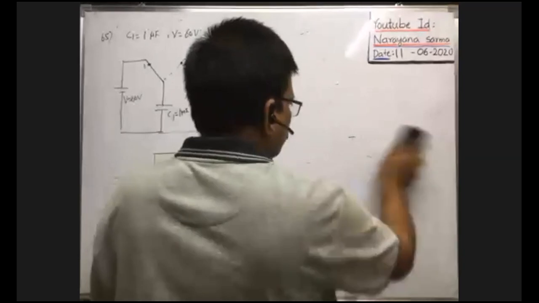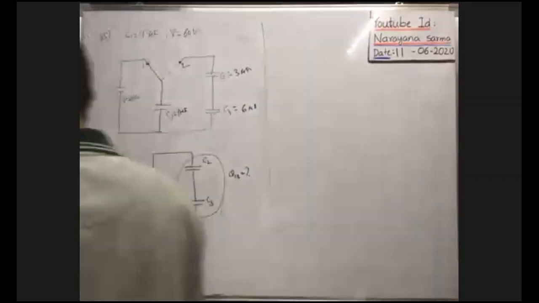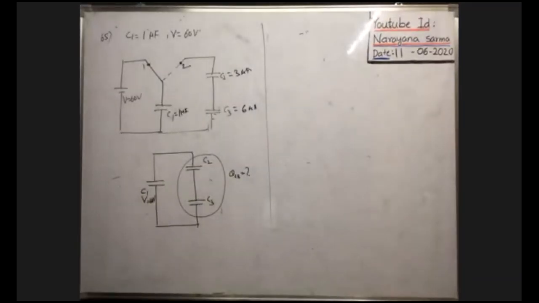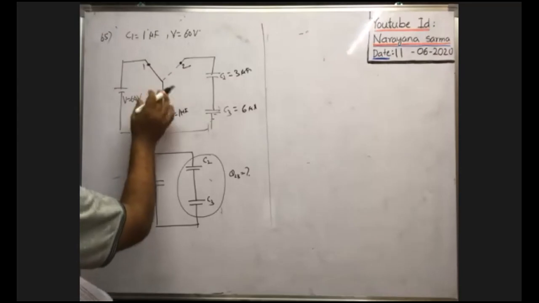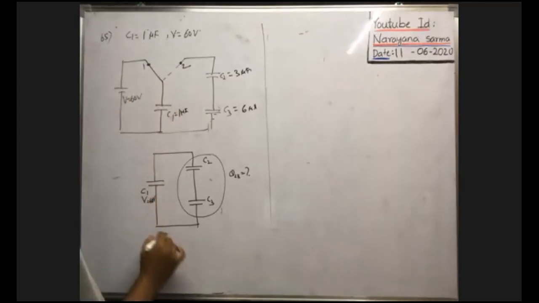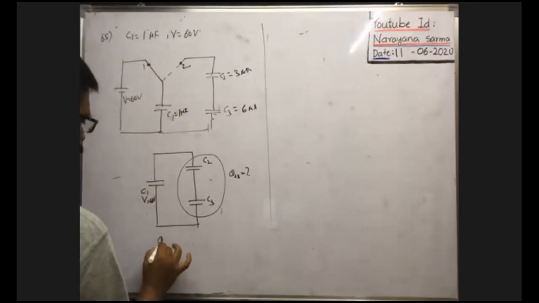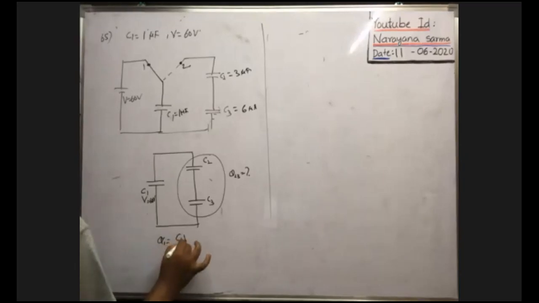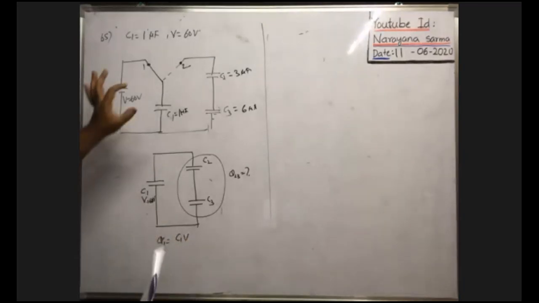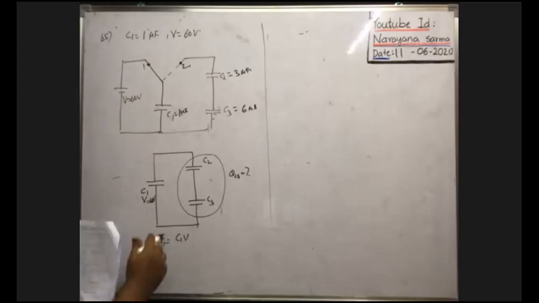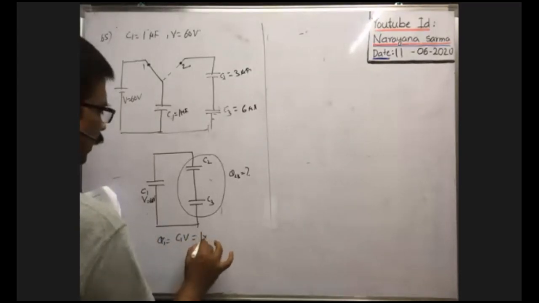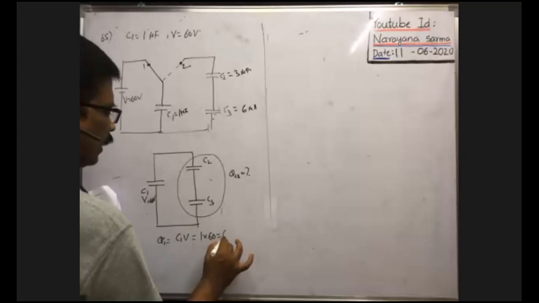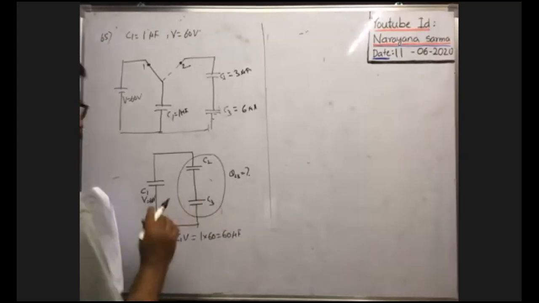How can we do this? First of all, what is the initial charge stored in the capacitor? The initial charge stored in the capacitor, Qi, is equal to C1 into V, because initially only this capacitor is charged. C1 is 1 microfarad and V is 60, so the initial charge is 60 microcoulomb.